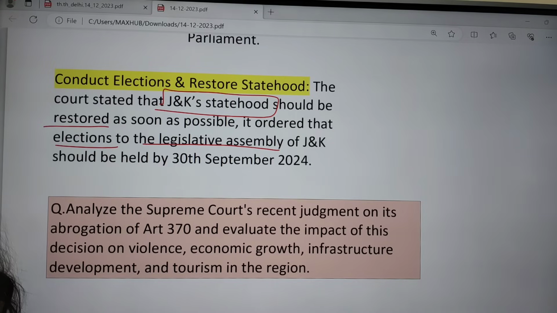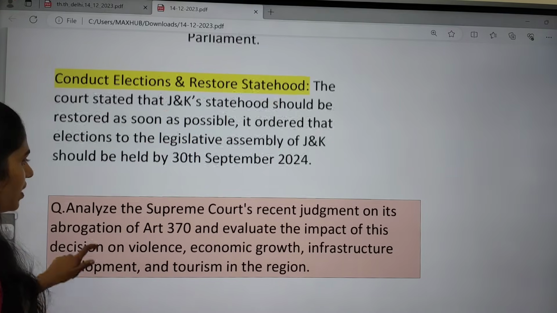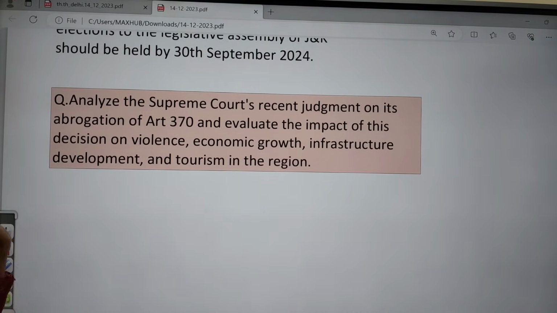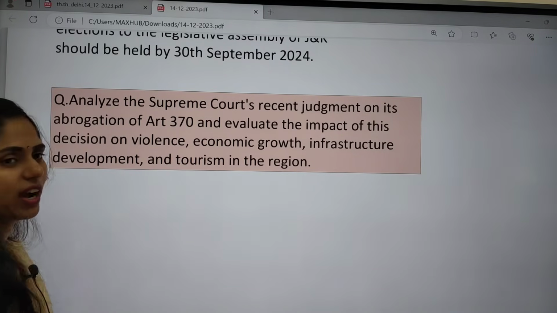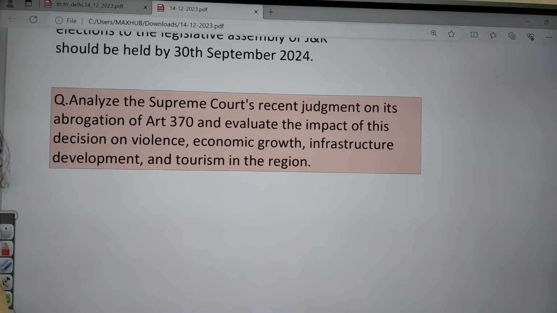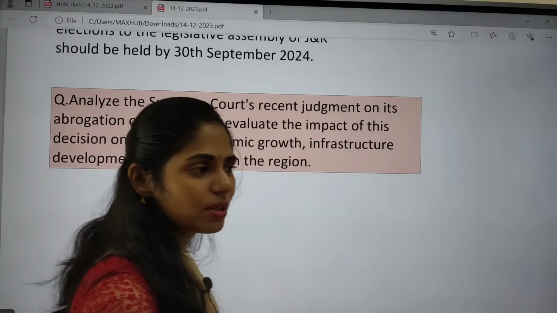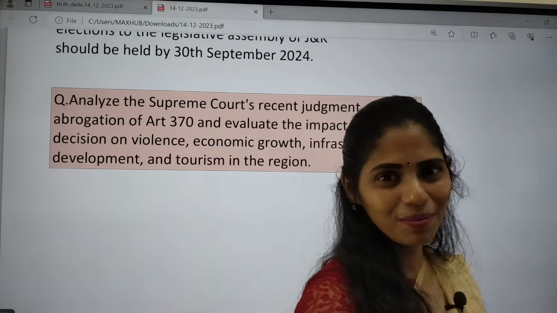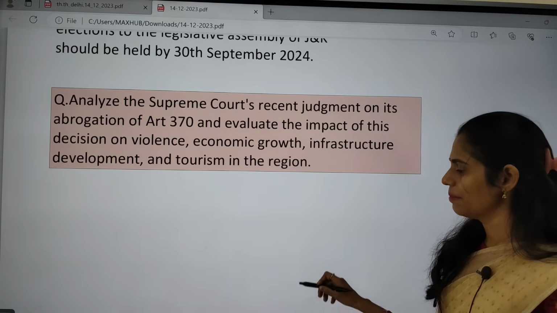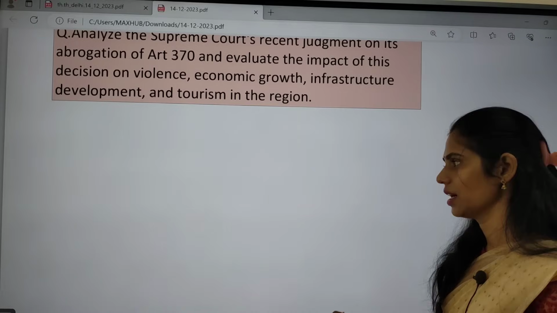So I want to give you one mains question, so you can write an answer for this question, that is: analyze the Supreme Court's recent judgment on abrogation of Article 370 and evaluate its impact on violence, economic growth, infrastructure, development and tourism in this region. So how is it going to impact all these sectors? Please write your answer for this question and post it in the comment box.